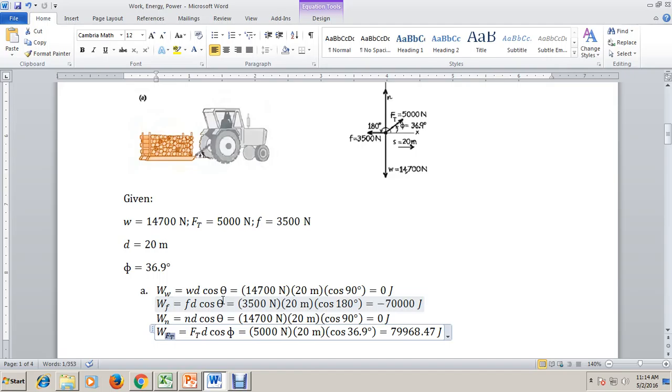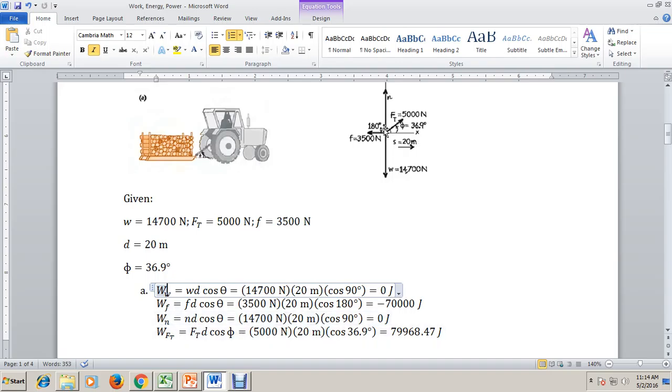First, let's compute the work done by the weight. The weight is directed downwards, and the distance is horizontal. Therefore, the angle between the force, which is the weight, and the horizontal distance is 90 degrees. When you substitute, cosine 90 degrees is equal to 0. The same goes for the work done by the normal force.